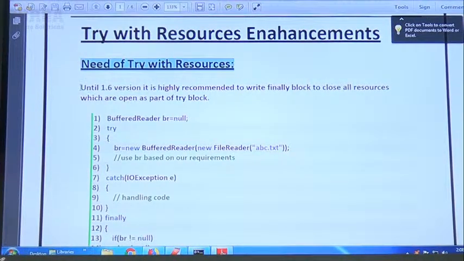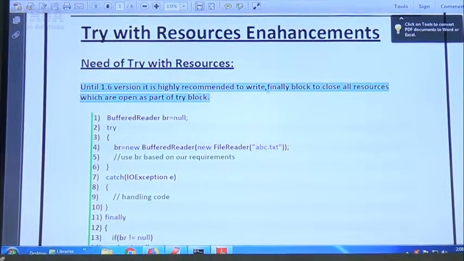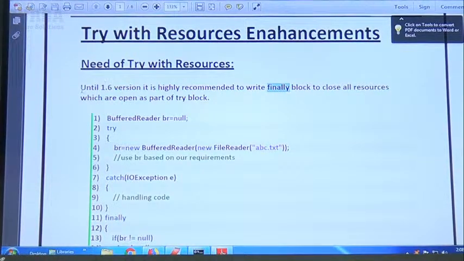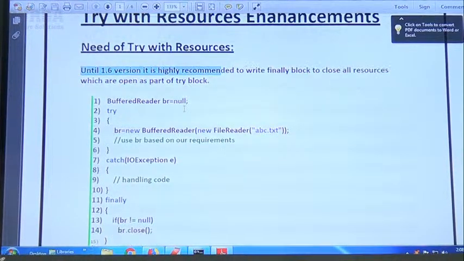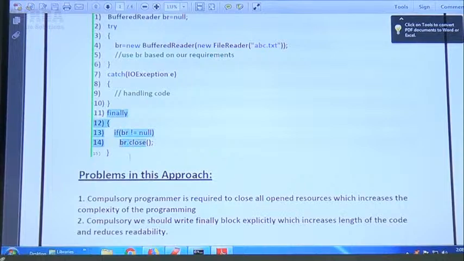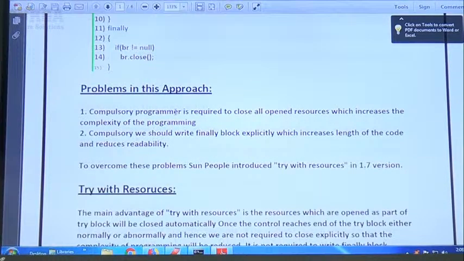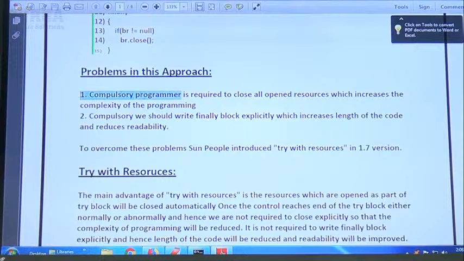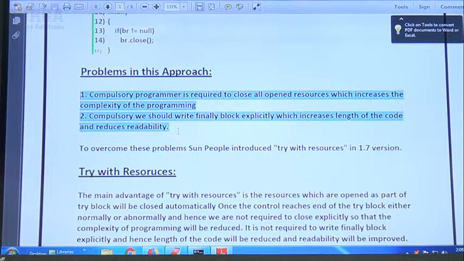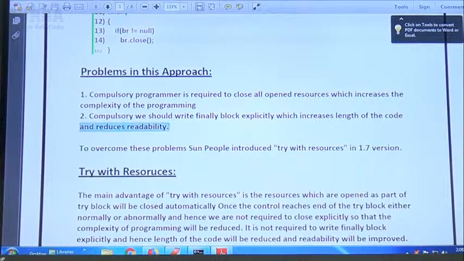Until 1.6 version, it is highly recommended to write a finally block to close all resources which are open as part of the try block. Sir, where am I closing the resource? Inside the finally block. Problems in this approach. Complexity: compulsorily the programmer is required to close all open resources, which increases complexity. Compulsorily we should write the finally block explicitly, which increases the length of the code and reduces readability.